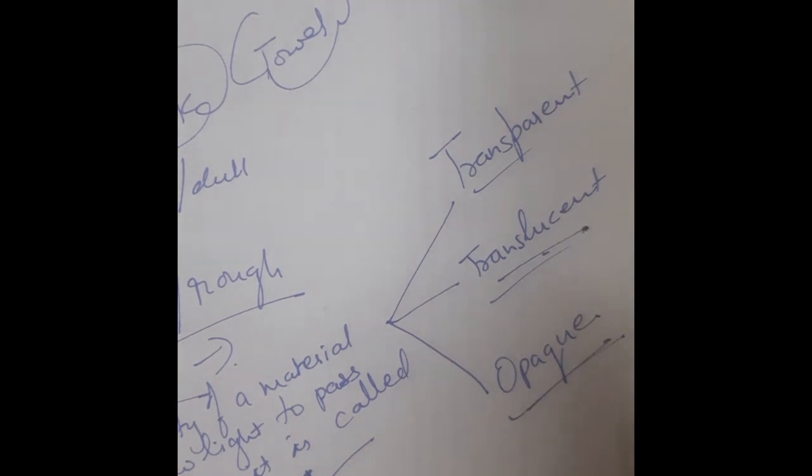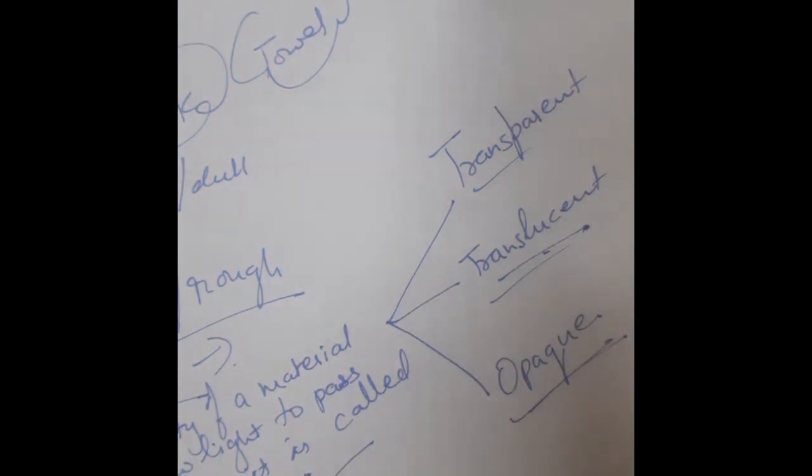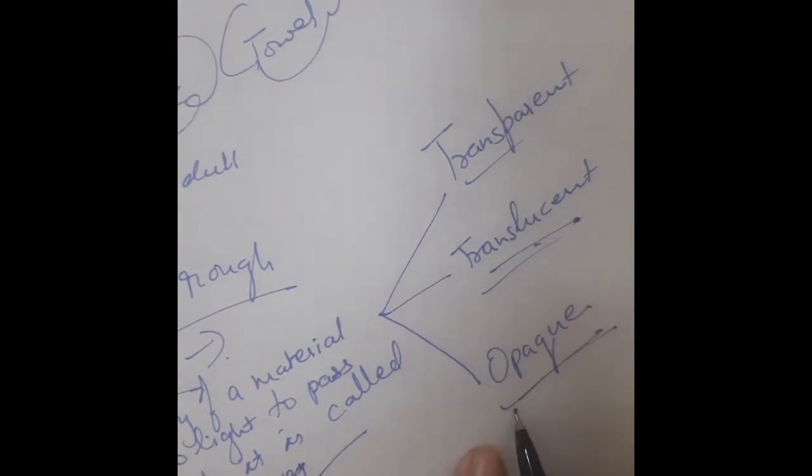The third is opaque. Are you able to see what I have written behind this cardboard? No. So such materials which do not allow light to pass through them at all are known as opaque materials.